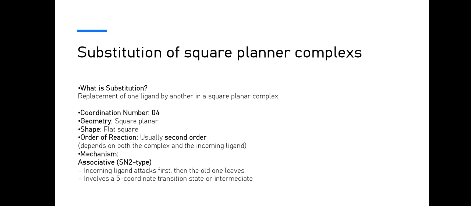Here are some features of square planar complexes. Its coordination number is 4. Geometry is square planar, shape is a flat square, and the order of reaction is second order, depending on both the complex and the incoming ligands. Its mechanism is associative SN2 type, meaning it is a one-step mechanism. The incoming ligand attacks first and then the other one leaves. It involves a 5-coordinate transition state, also known as the transition state of square planar complexes.